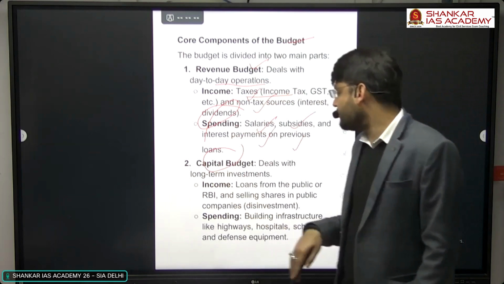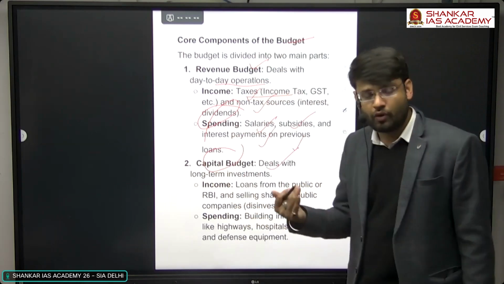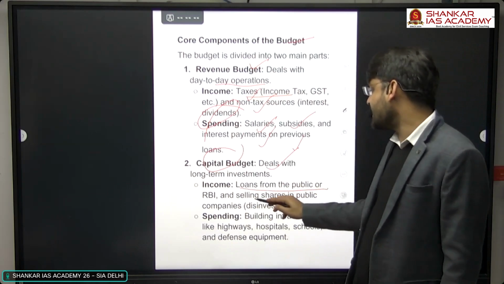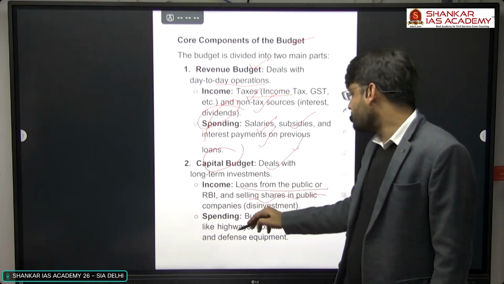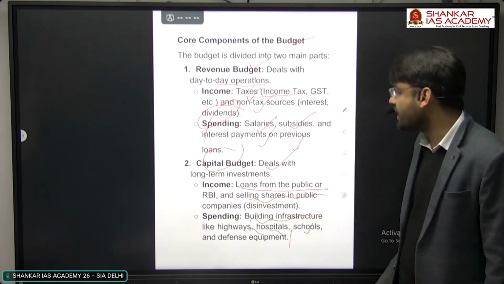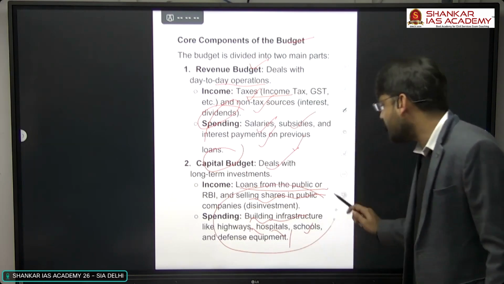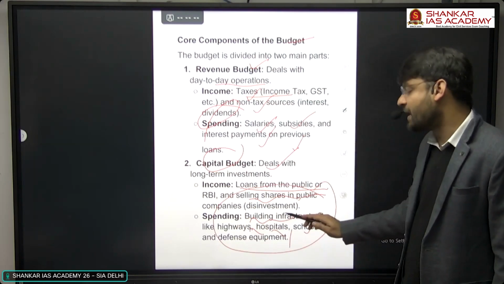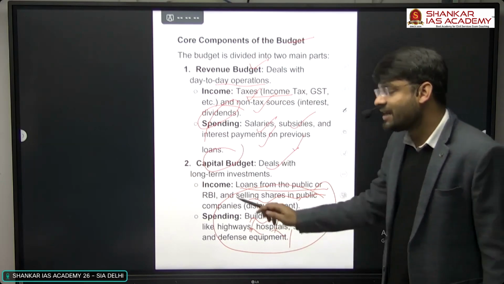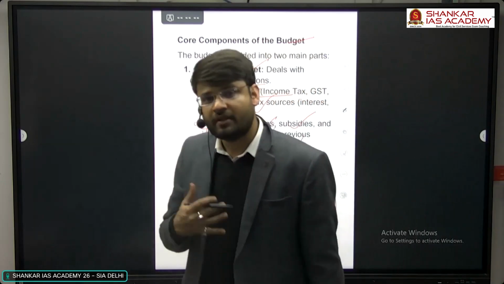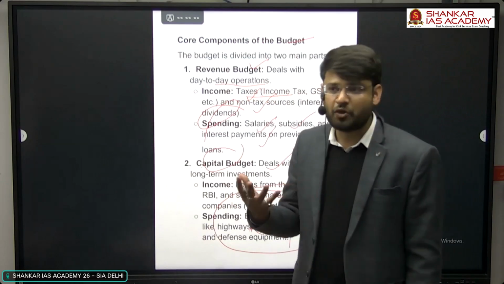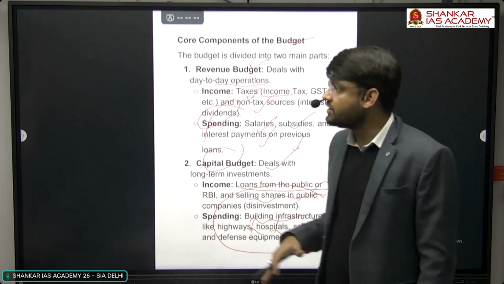Now, the capital budget deals with long-term investment, which will be an asset for the government. So loans from the public and RBI, selling shares in public companies, and spending on building infrastructure like highways, hospitals, schools, and defense equipment. Whenever we are spending money on building infrastructure like highways, hospitals, and schools, it will fall into the category of the capital budget. So we must understand that there is a difference between the revenue budget and the capital budget. So this was the difference.